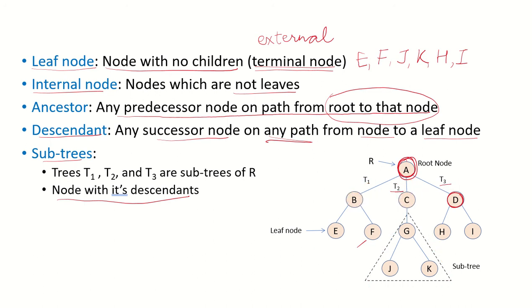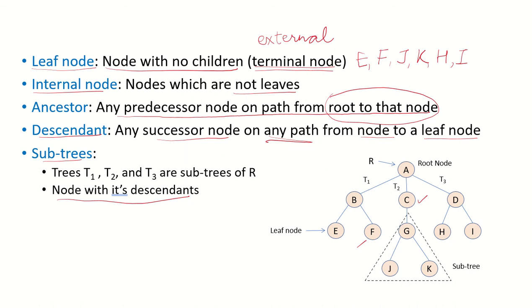Suppose we ask what are the subtrees for node C. For node C, we take node G and all its descendants. So this is another subtree. But every time we have to take all the descendants. Is this a subtree? No, this is not a subtree because we have not taken K, which is also a descendant of G. So whenever we are taking any node, we have to take all its descendants.